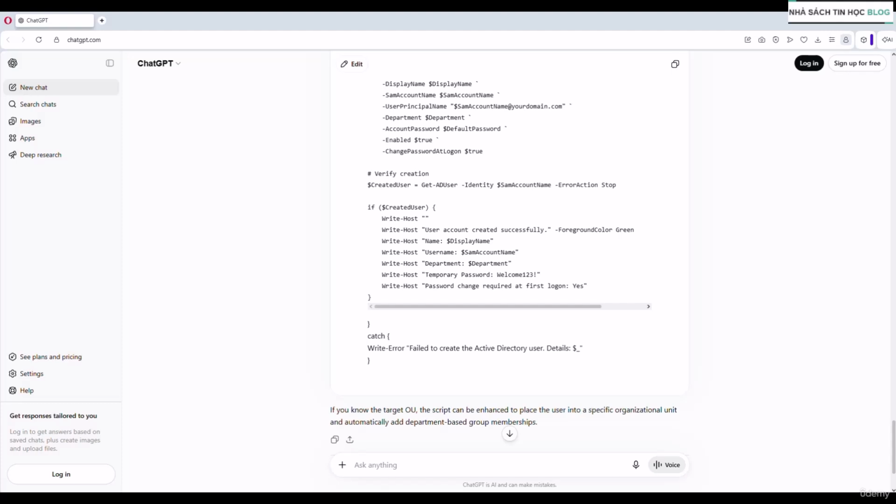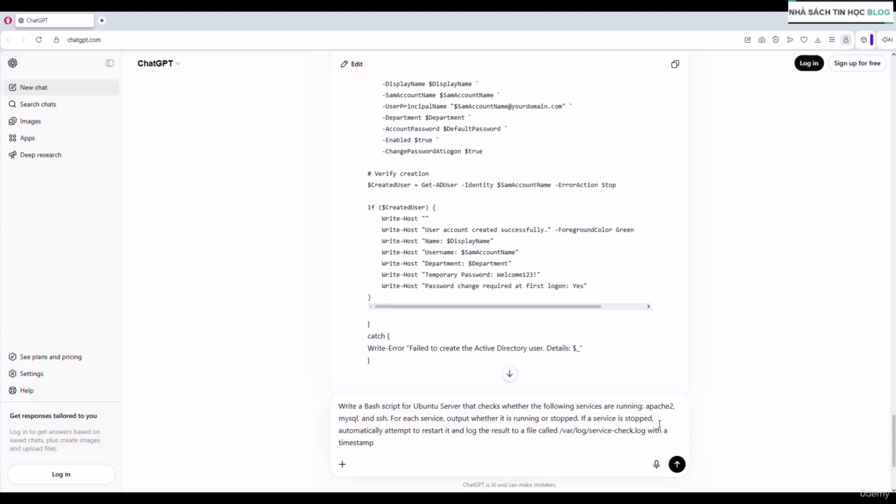Let's switch to Bash, for example, right? And say we want to write a Bash script for Ubuntu server. Remember, we have to tell it the environment, and we're not just saying Linux, we're specifying here Ubuntu server. So write a Bash script for Ubuntu server that checks whether the following services are running: Apache 2, MySQL, and SSH. For each service, output whether it is running or stopped. If a service is stopped, automatically attempt to restart it and log the result to this path with a timestamp.